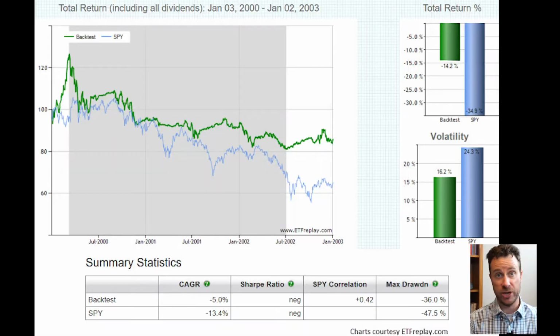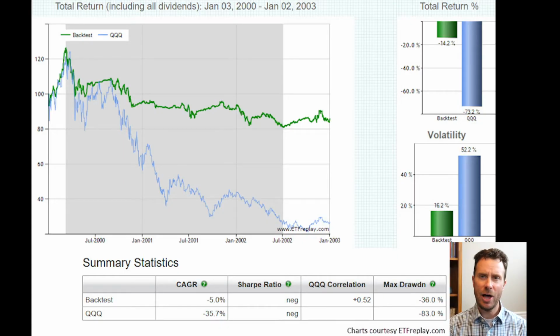Now, a 36% drawdown is brutal, I'll admit. There's some consolation in the fact that the S&P 500 had an even worse time of it, dropping 47.5% at one point. Worse yet was the NASDAQ 100, dropping 83% at one point and finishing the 3-year period down more than 73%. With this chart, the green line is the 12% solution, but the blue line is the QQQ, the ETF that mirrors the NASDAQ 100.